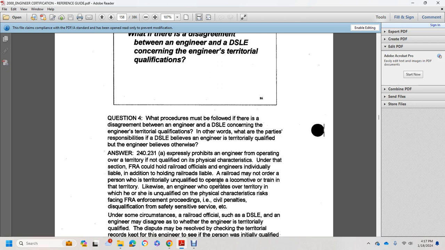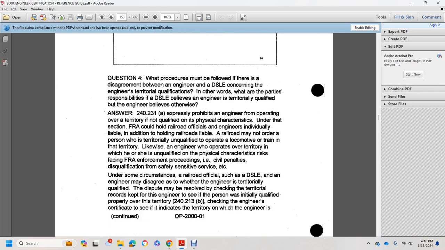Answer: 240.231(a). An engineer operating over a territory on which he or she is not qualified on physical characteristics violates the section. FRA could hold a railroad official individually liable, in addition to holding the railroad liable. A railroad may not order a person who is territorially unqualified to operate a locomotive or train in the territory. Likewise, an engineer who operates over a territory on which he or she is unqualified on physical characteristics faces FRA enforcement proceedings, civil penalty, and disqualification from safety-sensitive service, etc.